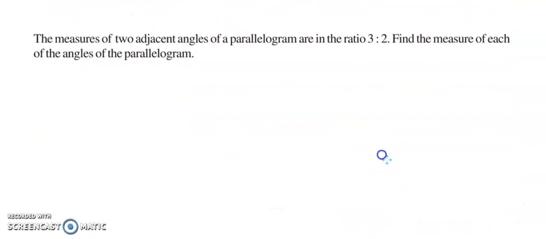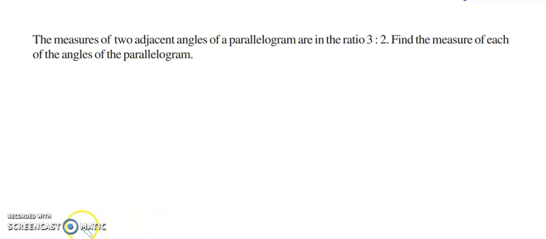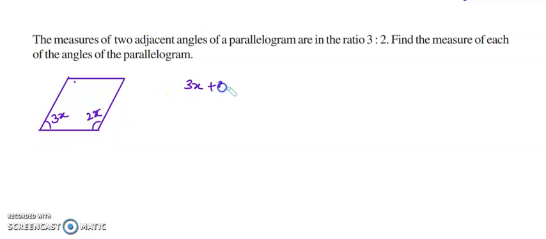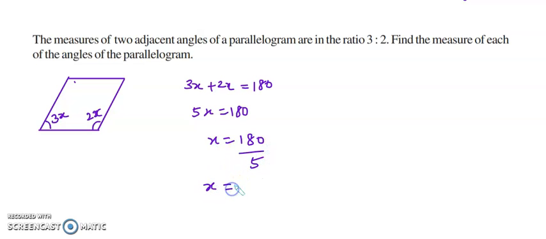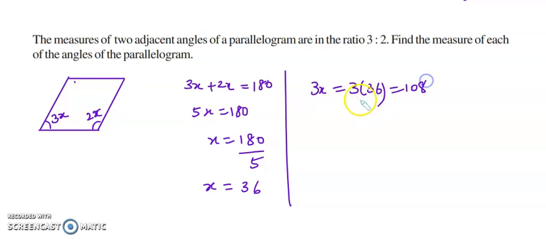The measures of two adjacent angles of a parallelogram are in the ratio 3:2. Find the angles. So we label the adjacent angles as 3x and 2x. Adjacent angles add up to 180, so 5x equals 180. So x equals 180 divided by 5, which is 36. Thus 3x is 3 times 36, which is 108, and 2x is 2 times 36, which is 72.